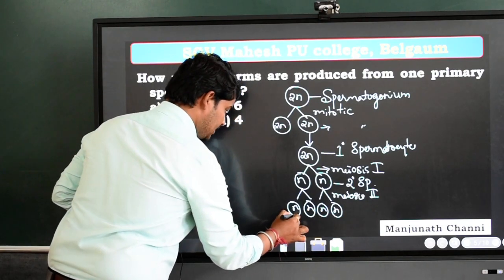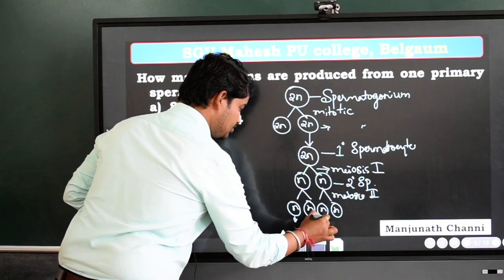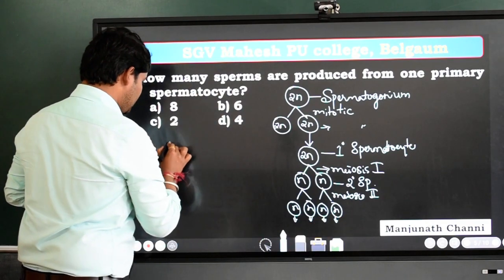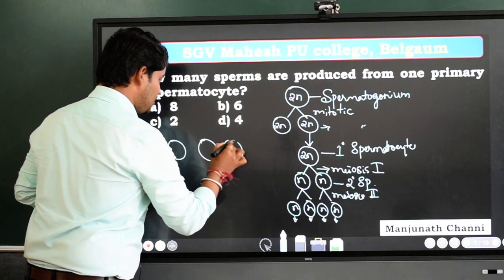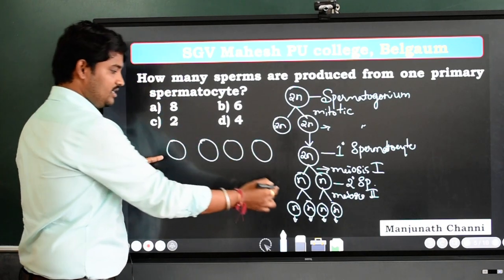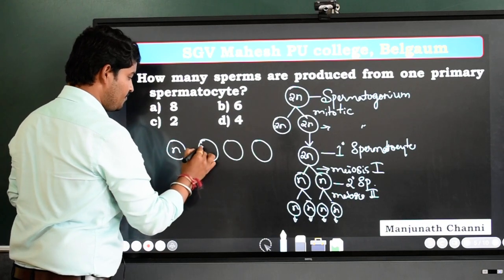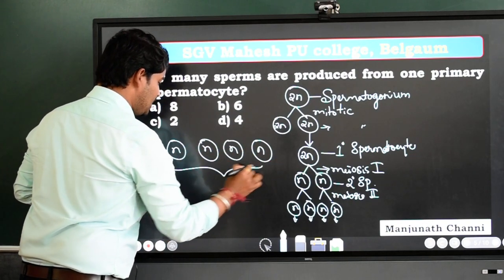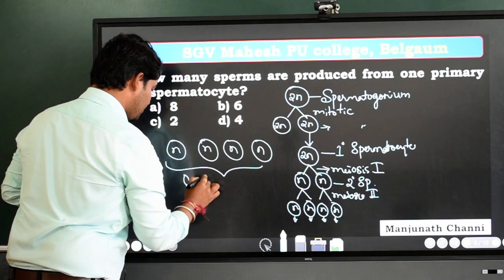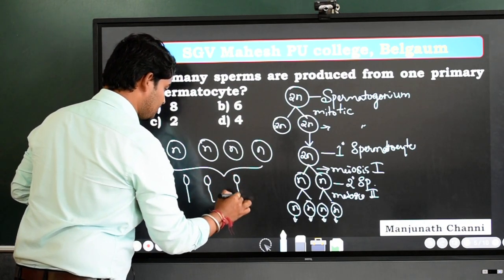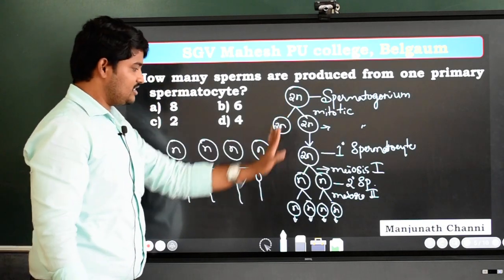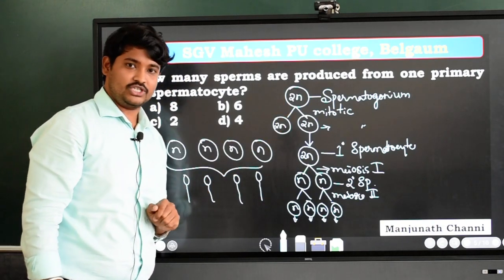These haploid spermatids will undergo transformation, that means change in their structure from spherical structure, and ultimately form 4 motile sperms. This is the schematic representation of spermatogenesis.